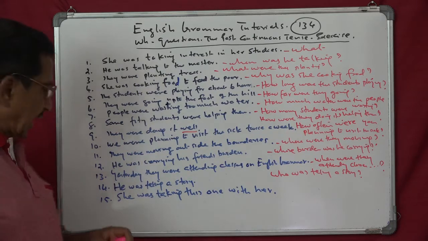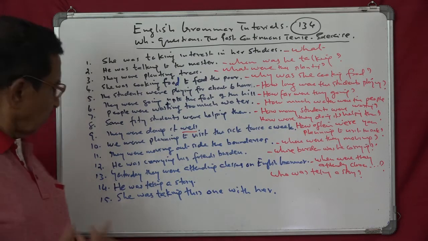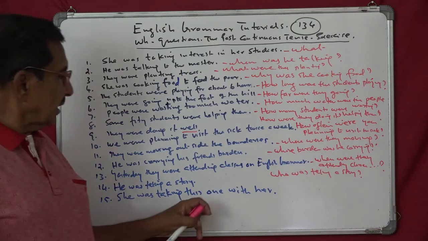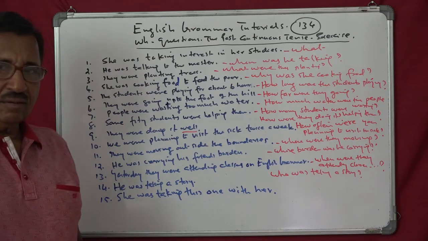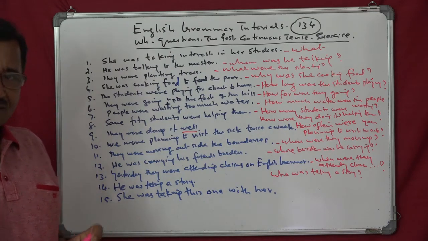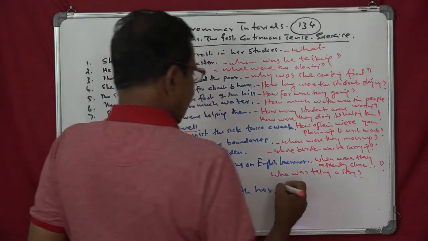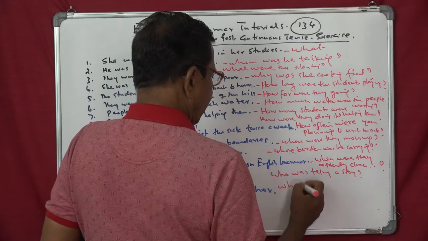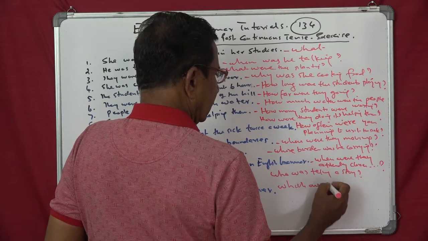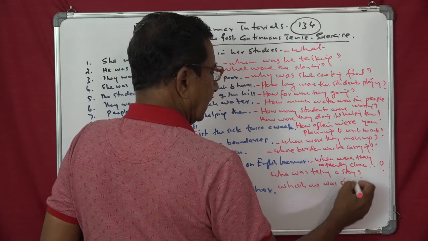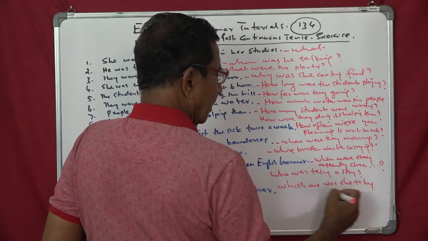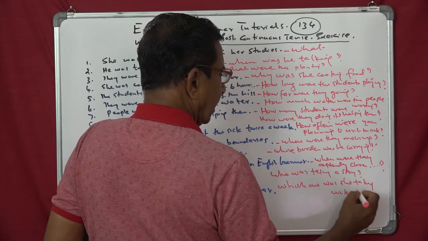If you want to get the answer he, then you should say who. She was taking this one with her. Which one was she taking with her?